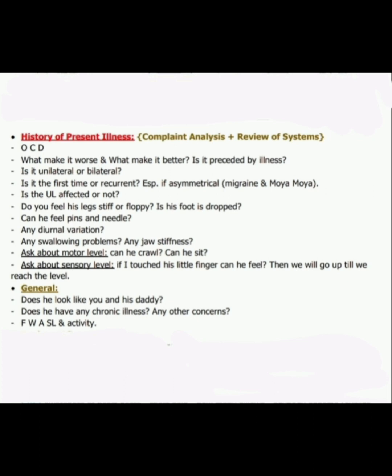First onset, course and duration. When it started, we'll ask. Then what makes it worse and what makes it better? Is it precipitated by any illness? There can be an illness present like any gastroenteritis, or maybe it develops after 1 month. Is it unilateral or bilateral? We ask. Is it the first time or recurrent, especially if asymmetrical? Is the upper limb affected or not?